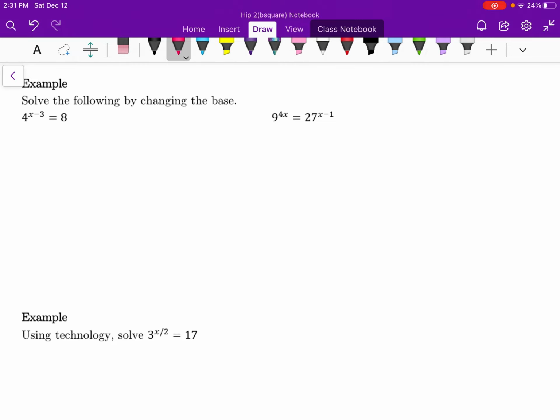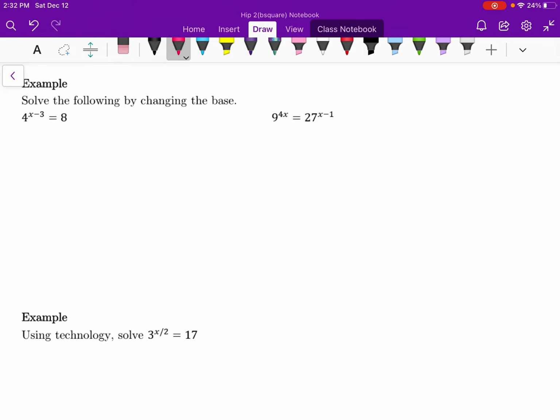So let's solve the following by changing the base. Now, here's a little known fact, actually. 27 to the power of 2/3 is equal to 9. Very few people know that, and it's kind of hard to even do that off the top of your head.